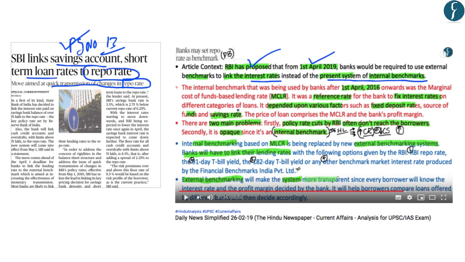Now, this concept of external benchmarking has been discussed in the DNS of 26 February 2019 in detail. So in today's video description, a link will be provided for this video so that you can go through this DNS to understand the concept of external benchmarking of the interest rates.